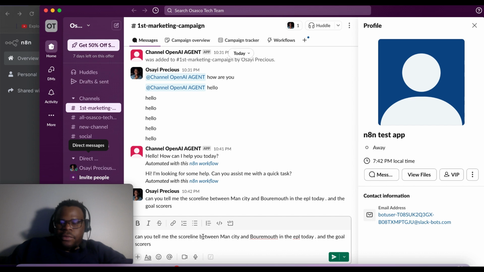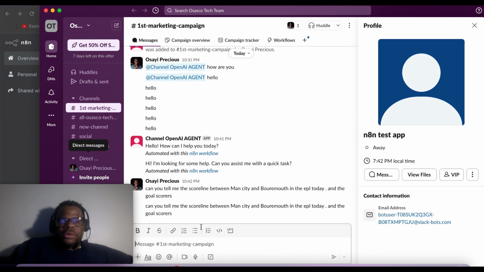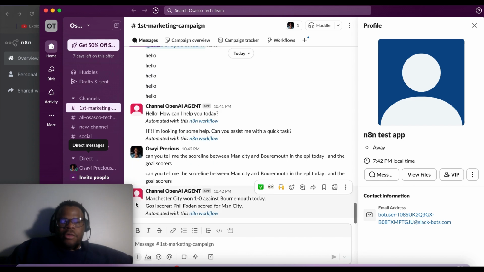Okay, can you tell me the score line? All right. Okay, this is not very accurate, but we got a response. Manchester City won 1-0 against Bournemouth today. Goal scorer. This was old training data it used to give me this response. But you see that we're having a response from the OpenAI, and this is just directly from the Slack group.